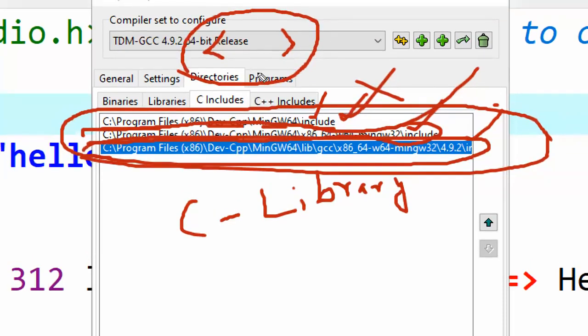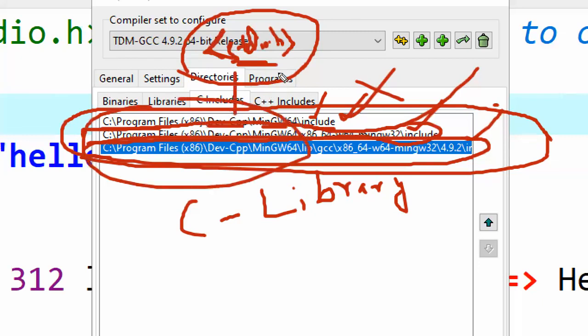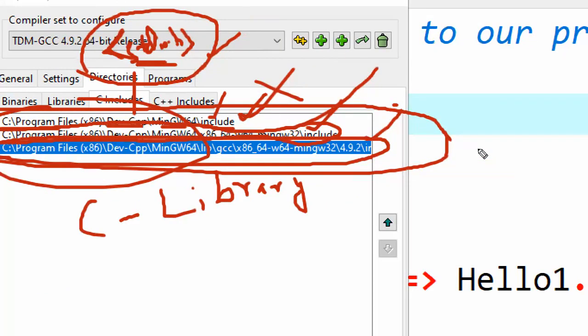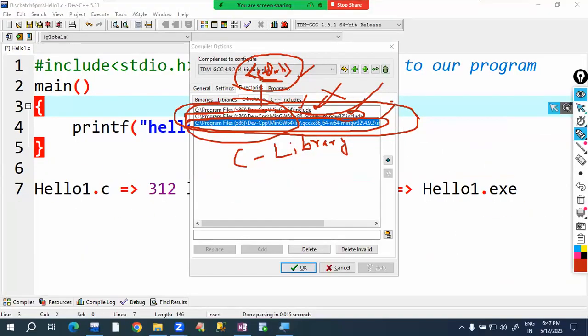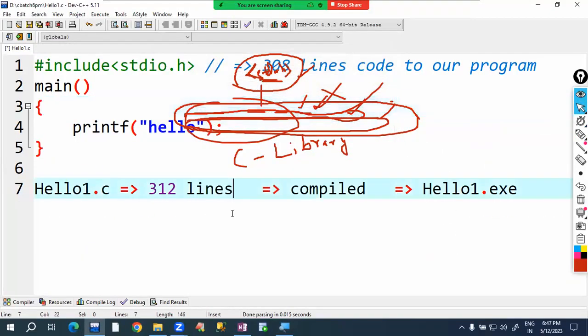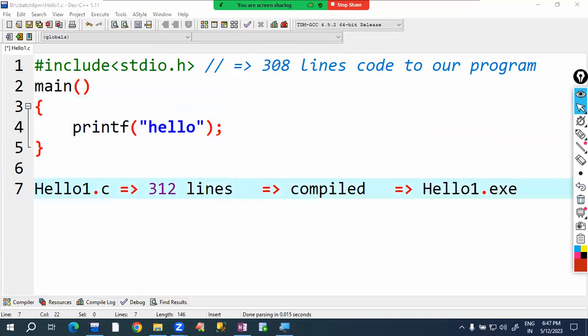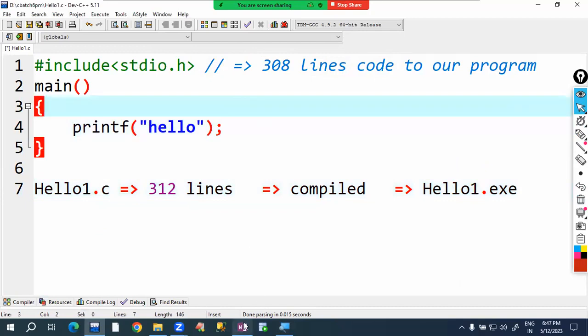For stdio header file, we are writing like this. Angular brackets, and in the angular brackets, what we are writing? stdio.h. So these angular brackets are telling that stdio.h header file is in the C library. So in these 3 locations, it will search for stdio.h. If it is not there, it gives error as no such file or directory. If it is available, it attaches. So angular bracket meaning is please search in C library. Okay.